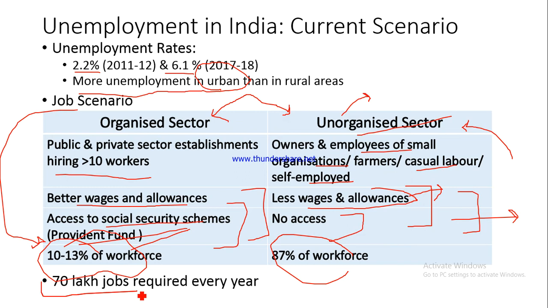Because if we are not able to do that, what might happen? Those people who do not get a job, don't you think they might indulge in some kind of crimes? They might indulge in riots, dange. They might commit crimes, and ultimately this would cause a lot of tension in the society.